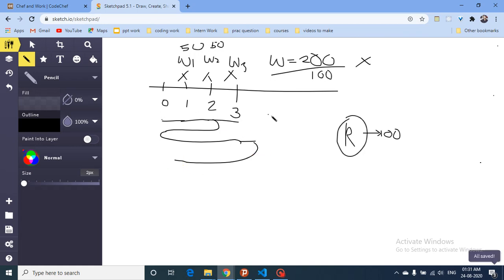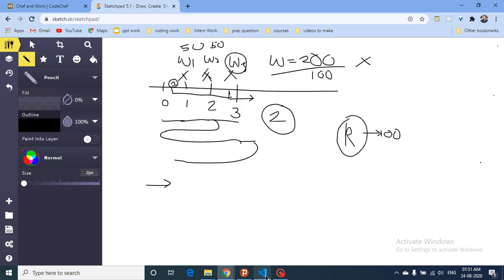So how many trips will I do? I will do 2 trips. I have to find out how many trips there are. The simple iteration is that I iterate from left to right and keep picking up boxes until I cannot take any more. Then I put that subset as one trip and again keep adding from this point. But if at any point w is greater than k itself, then the answer is impossible. So that's the whole logic.